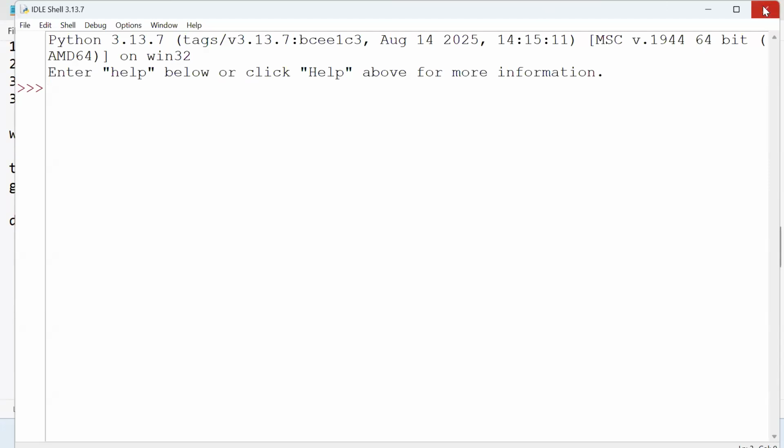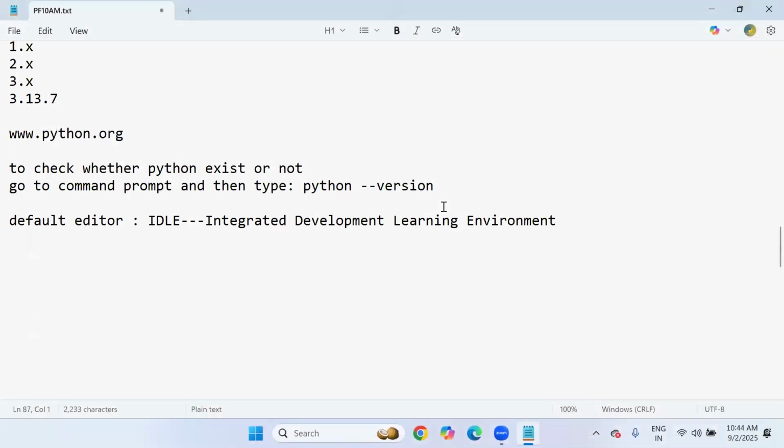But what I recommend, you will get tomorrow clearly. Tomorrow's session is completely about launching editors. How many possible editors are there? I'll show you all, like using the PyCharm editor, how to write code in Notepad and execute, and using Visual Studio Code also. But our permanent editor in our regular upcoming sessions, in which editor will I always write code? PyCharm. I'm going to launch PyCharm. That will happen in tomorrow's session clearly.